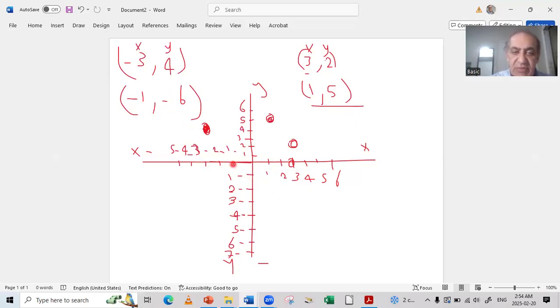Here I will go -1 and -6. -1, here is -1. This is -1. And -6, that means I will go down till -6 here. And here the point will be -1 and -6. Here is -1, and I will go down like this till -6. So the point will be -1 and -6 in this area, approximately, because that is how I will do the x and y, and this is how I will graph. Always when I do my graphs, I graph it that way.